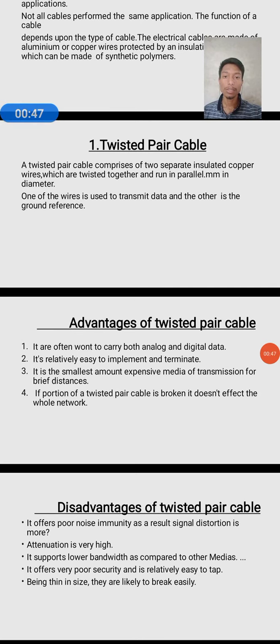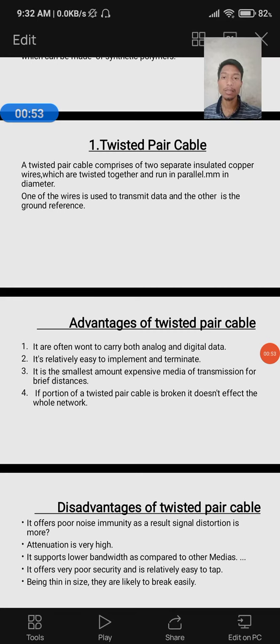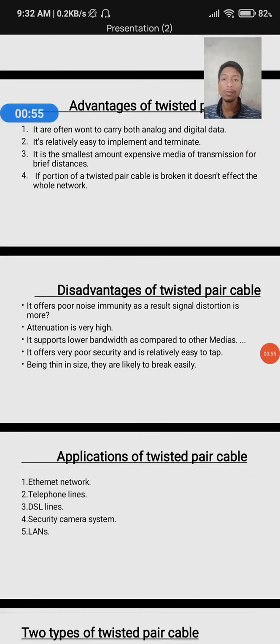So we start with our micro project. First cable is twisted pair cable.